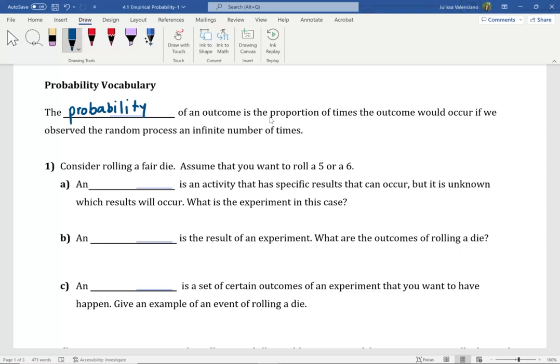So here, we're talking about a proportion. It's going to be a decimal between 0 and 1. This value is going to tell us the proportion of times an outcome is going to occur if we were to perform an experiment an infinite number of times. We're going to see some examples below. Again, first we're going to focus on the vocabulary we see in probabilities.